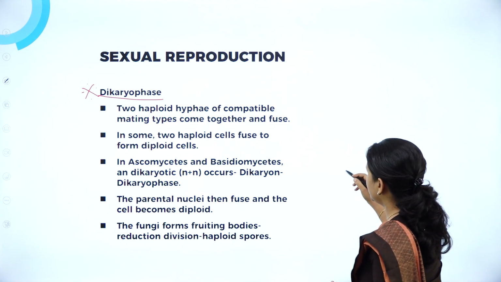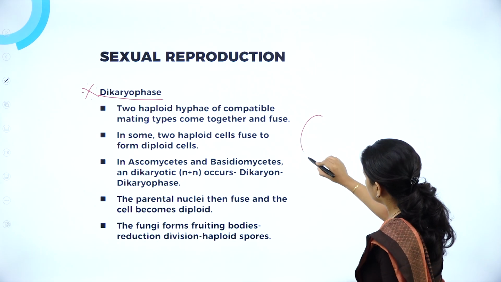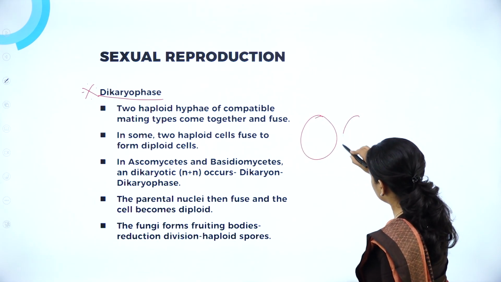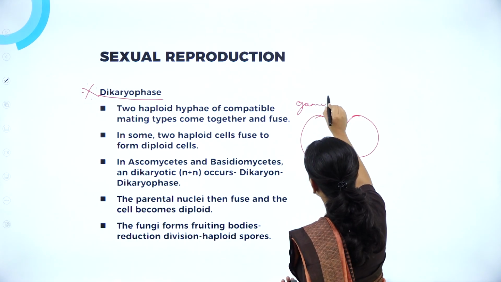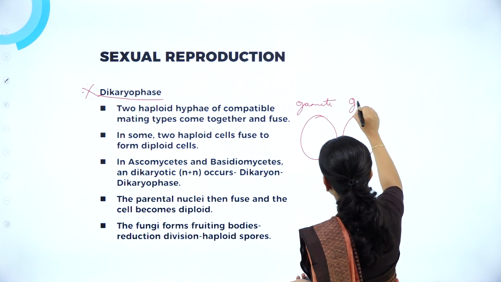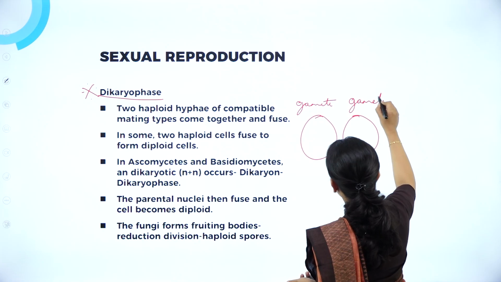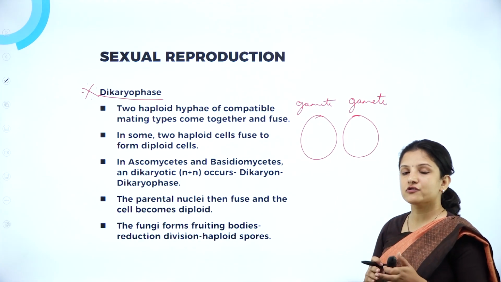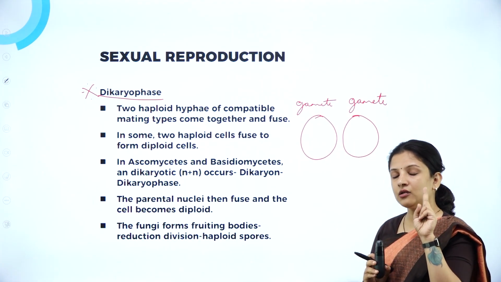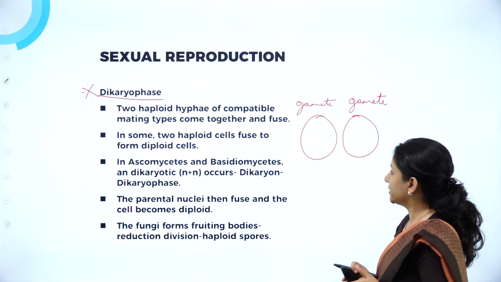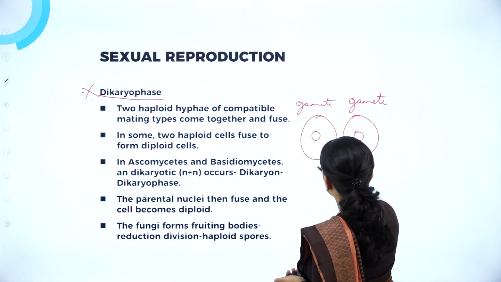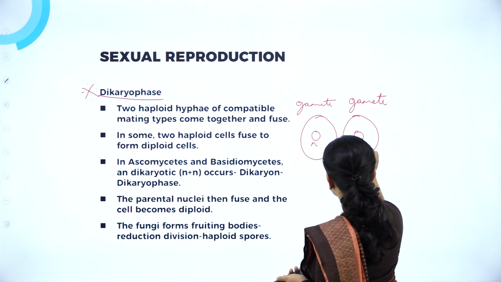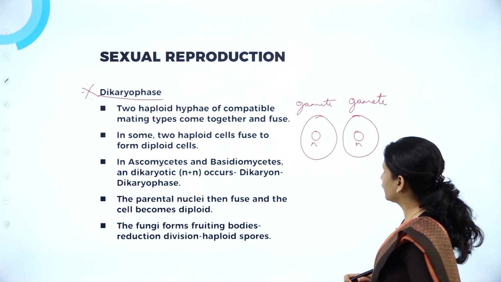Say for example, I'll draw 2 gametes now. This is a gamete and this is also a gamete, because in sexual reproduction, fusion always occurs between two gametes, right? These gametes will have a nucleus which is haploid, that is half a set of chromosomes.